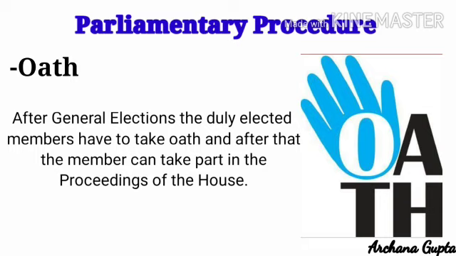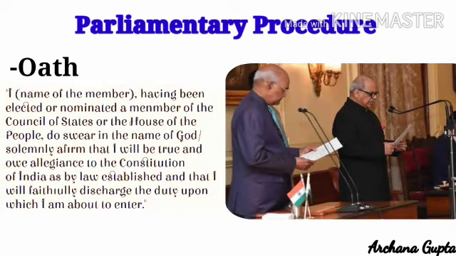After general elections, by-elections or midterm elections, the duly elected members have to take an oath to bear true faith and allegiance to the Constitution of India and uphold the dignity, integrity and sovereignty of the country while discharging their duties. After that, a member can take part in the proceedings of the House.